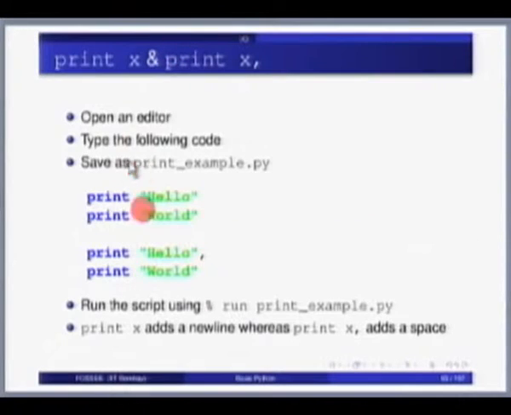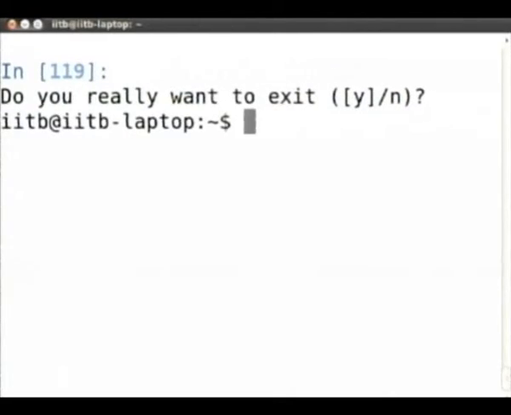The other thing again I have explained to you is the difference between print without any comma at the end and print with a comma at the end. When you do a comma at the end, it basically suppresses printing of the new line. Okay, but this slide also introduces us to writing Python programs. So far I have only typed Python code on the interpreter. So what I will do now is I will quit the interpreter,